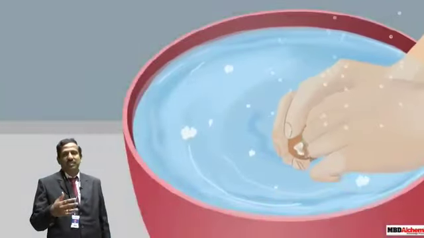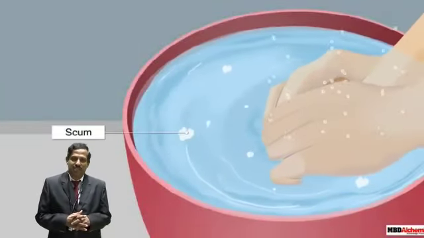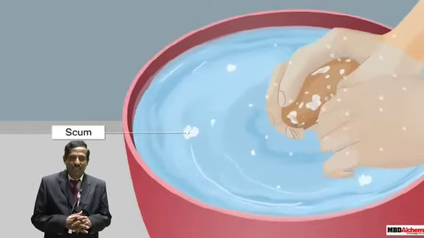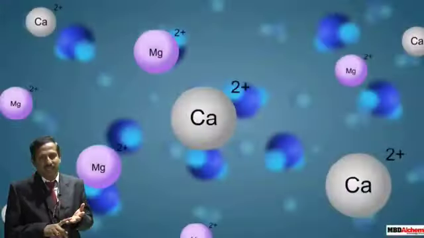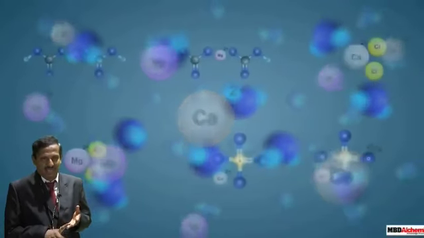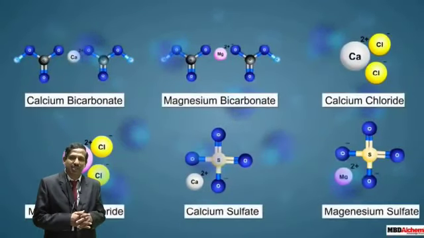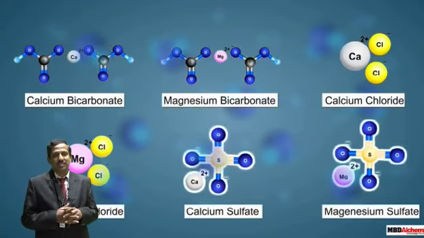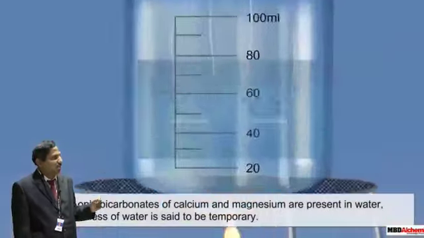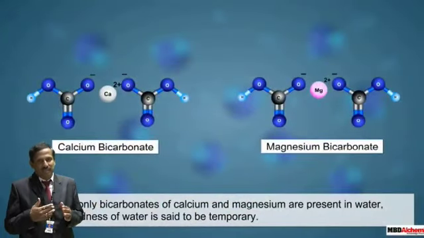So now we'll see the types of hardness. So what are the types of hardness? It is nothing but your temporary hardness and permanent hardness. So coming to the temporary hardness, what do you mean by temporary hardness? Why the word temporary hardness is there? It means that no scales are formed, so it is called temporary hardness.